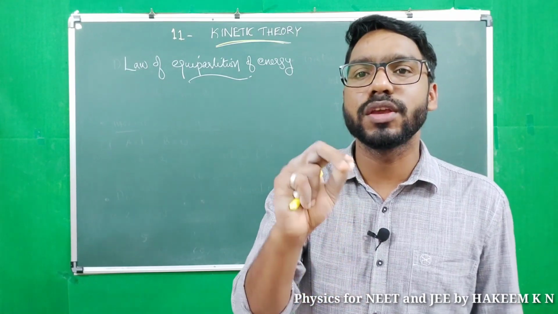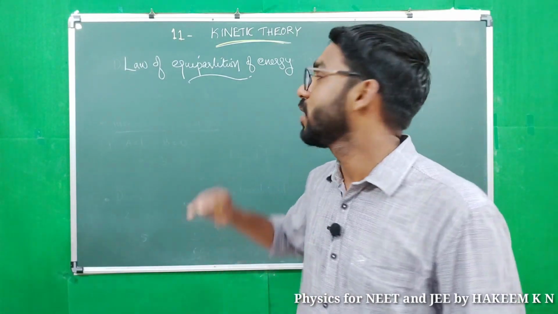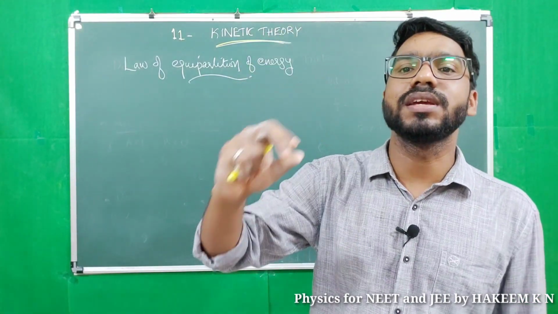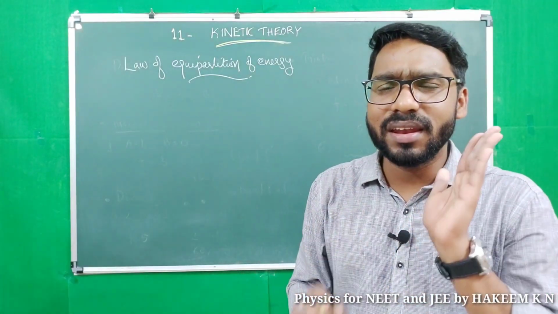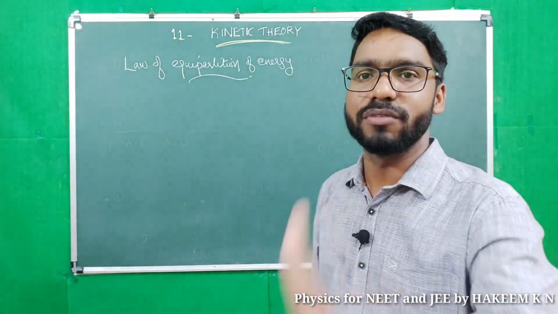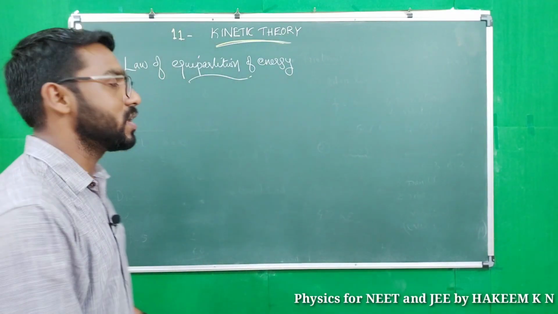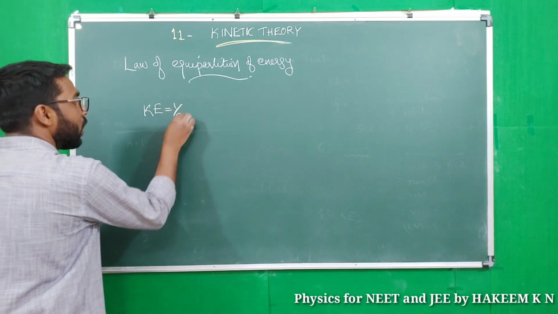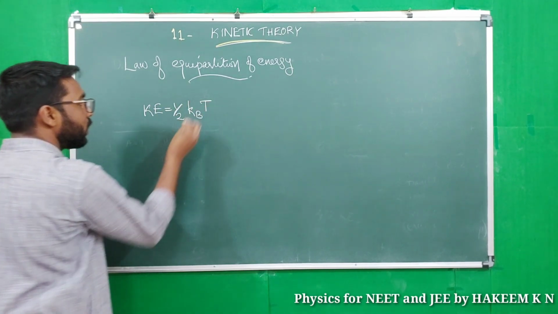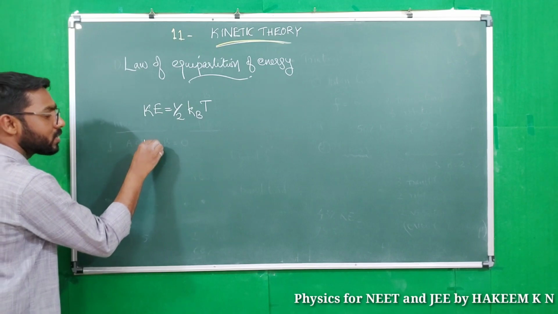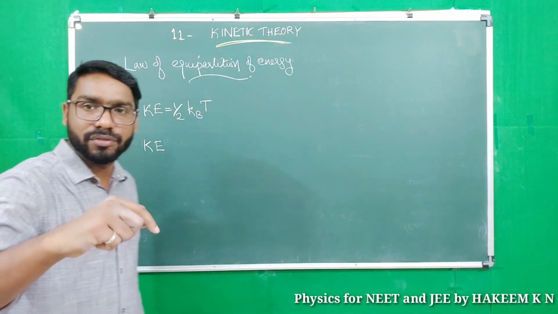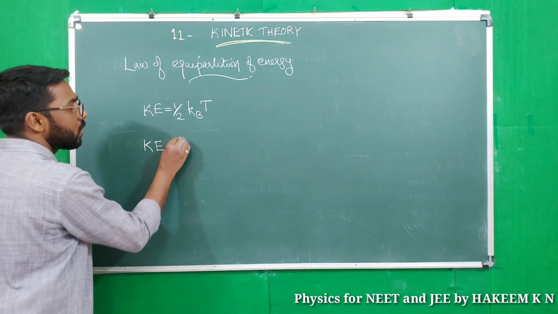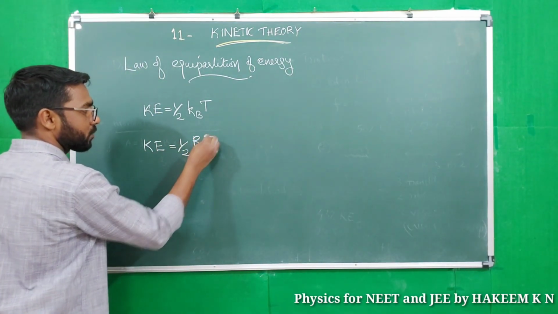Energy of a gas molecule is equally divided among the various degrees of freedom, and the energy per degree of freedom of a molecule is half kBT, and energy per degree of freedom for a mole of molecules is half RT.